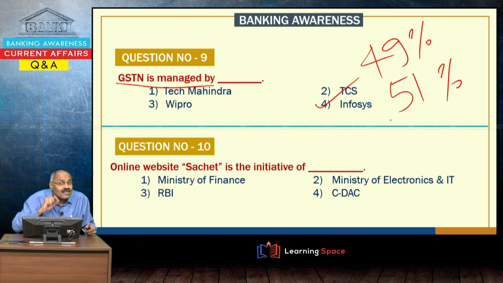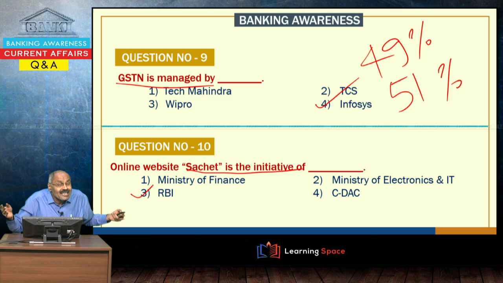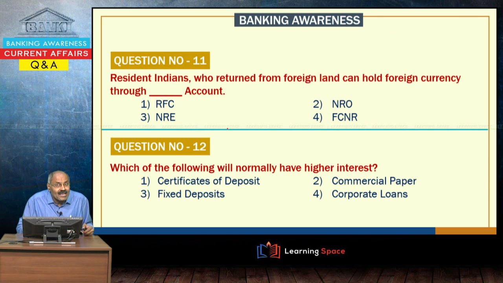So, it is a private limited company and non-governmental private limited company. That is the main thing about GSTN. Online website Sachet is an initiative of the Reserve Bank of India. If some illegal deposits are taken, and somebody is not paying money after taking the deposit, or is doing some fraudulent transaction in case of deposits, then with this online initiative you can log in and make complaints. That is Sachet, the initiative of the Reserve Bank of India.